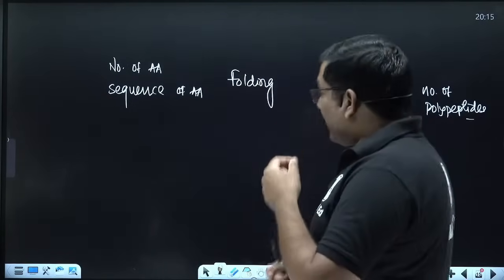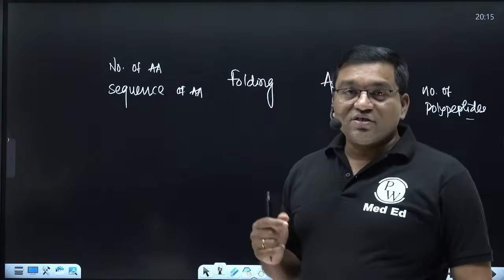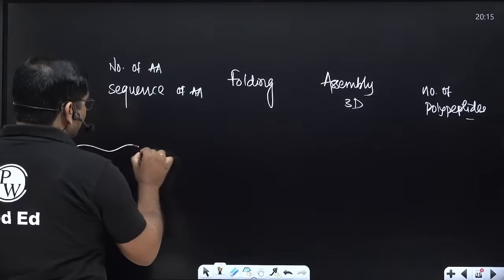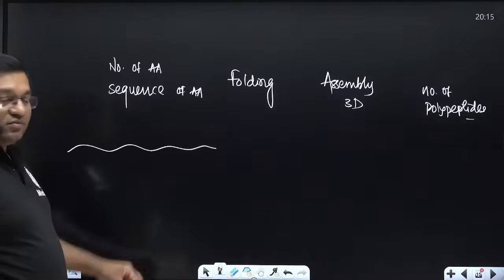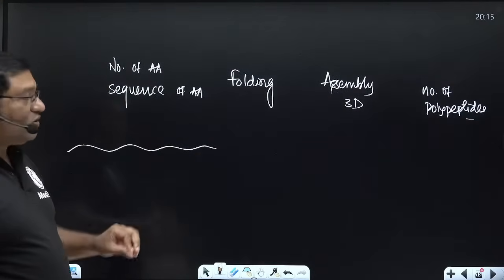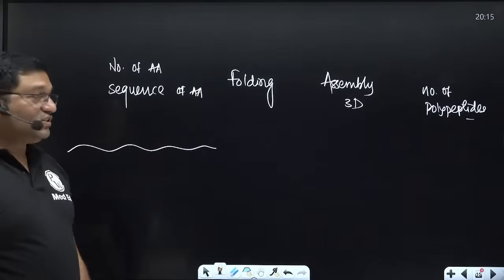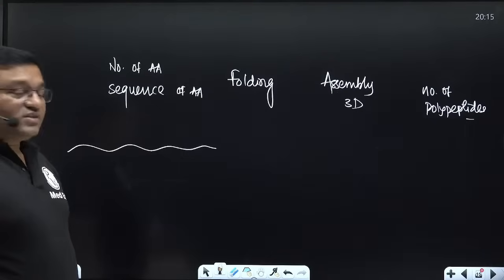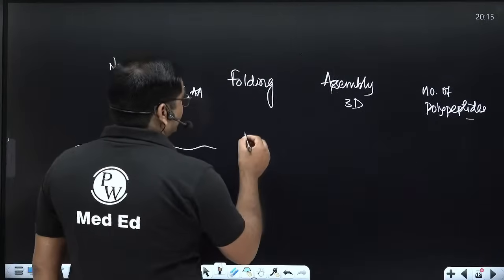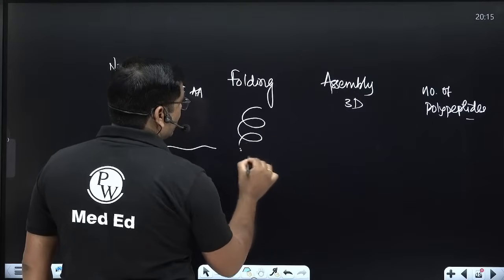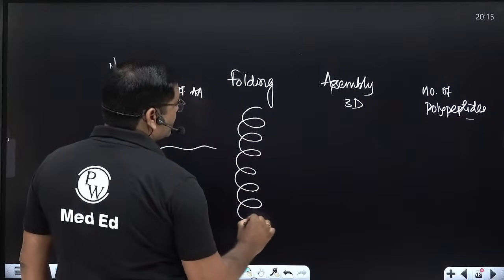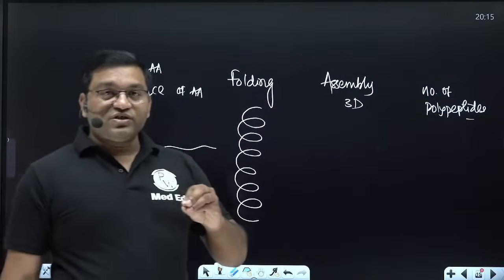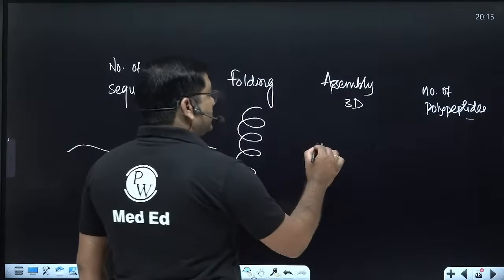So primary structure, secondary structure, tertiary structure and quaternary structure. In the primary structure, the linear sequence of amino acids is important: the number and sequence of amino acids. The further coiling of the primary structure will form the secondary structure. Further folding into a 3-dimensional structure is known as the tertiary structure.